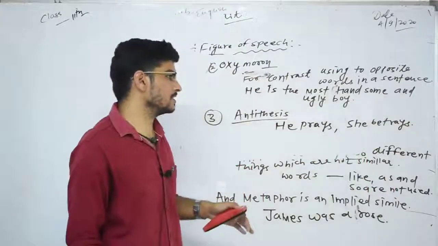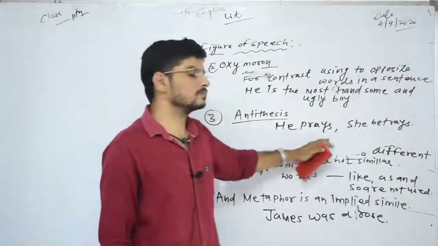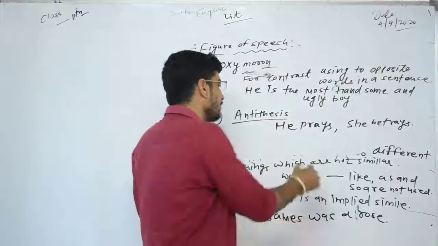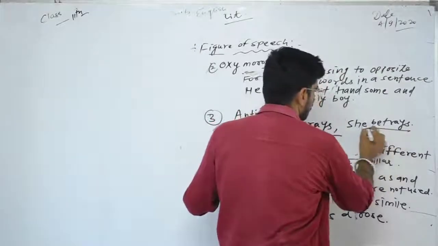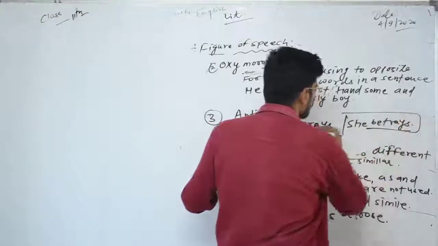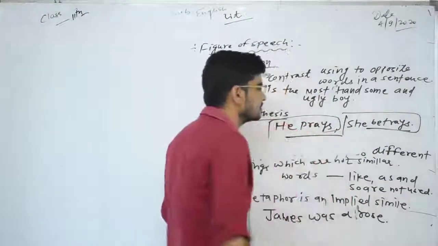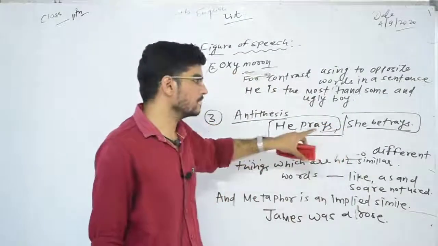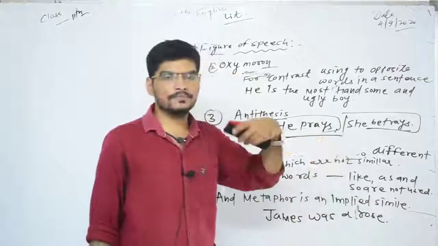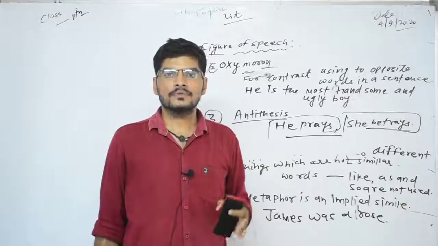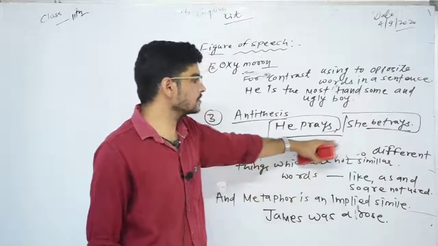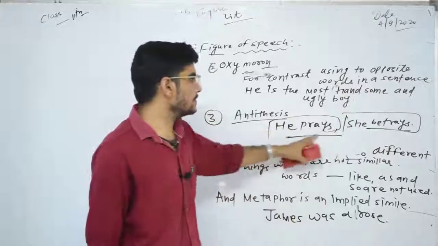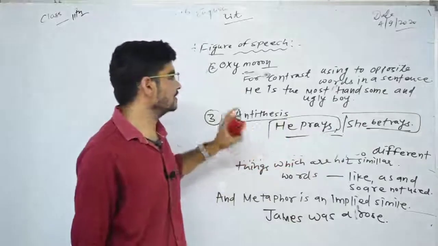Betrays means to cheat someone, and prays means to worship someone. I have written he prays but she betrays. These two statements are very closely opposite to each other. Therefore, the example is of antithesis.